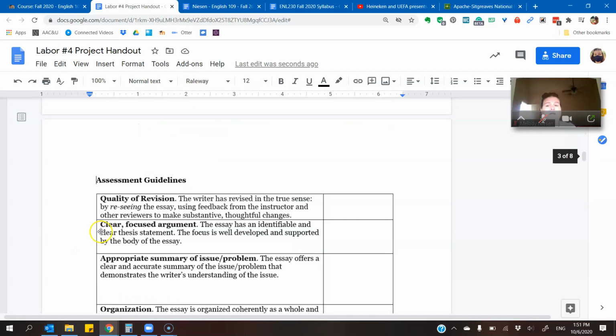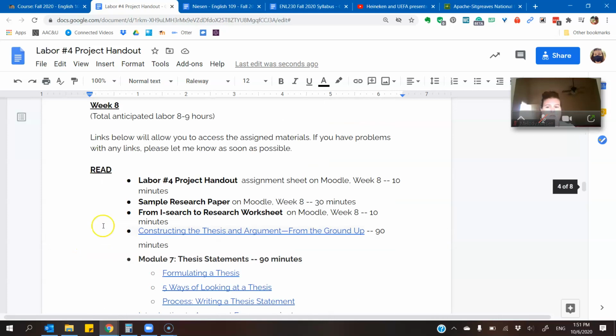So what are we doing in particular this week? Week 8, we are getting started with the basics. We're going to obviously review the labor project number 4 handout. We'll review a sample research paper, and we'll take the first steps for moving from our iSearch to research.